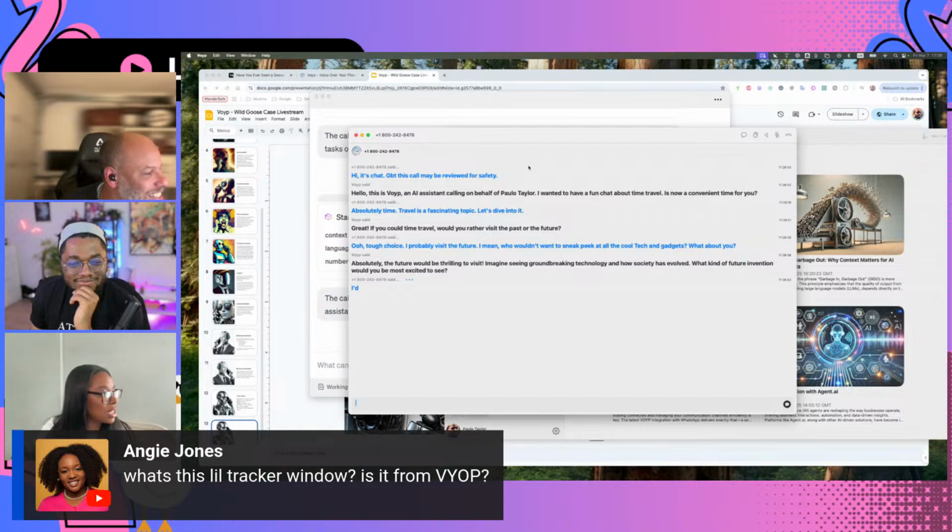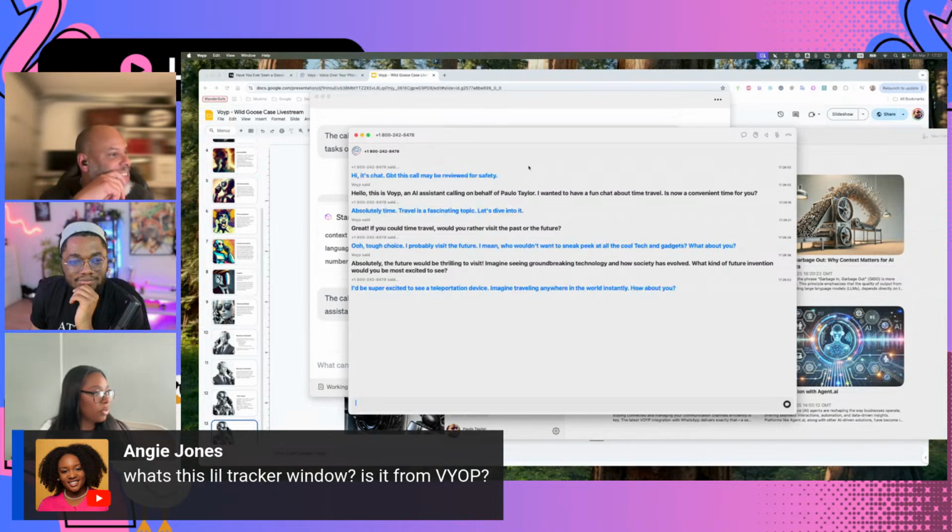All right, let's see. We have a question. What's this little tracker window? Is it from VoYP? Yep, it is. It's the dashboard, right? Yeah. VoYP.